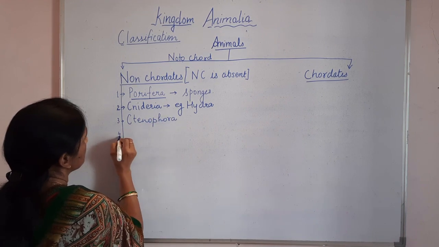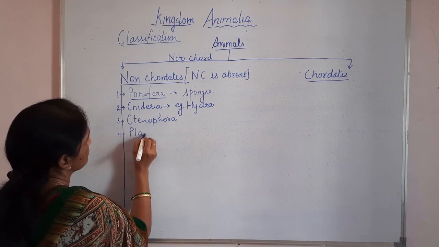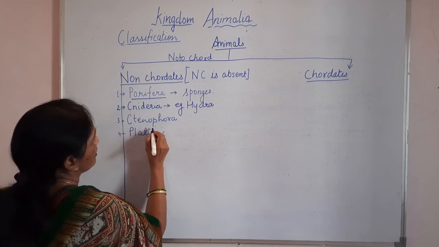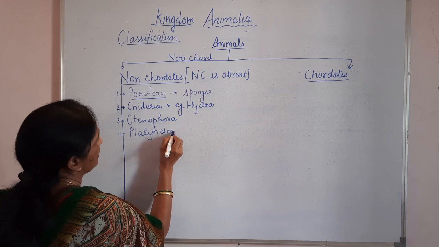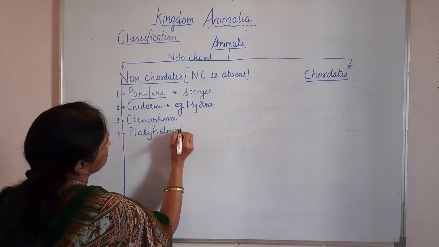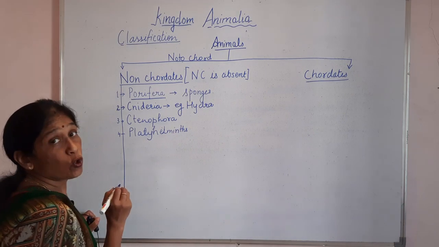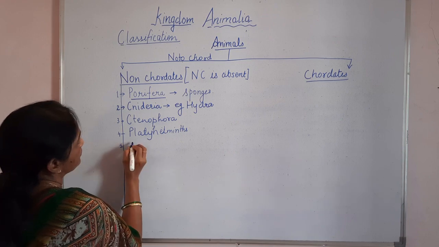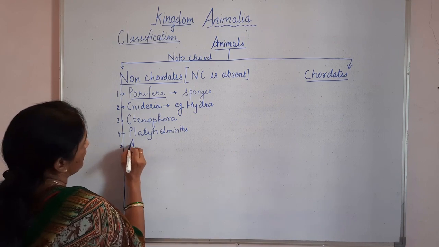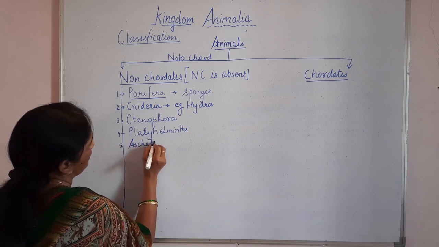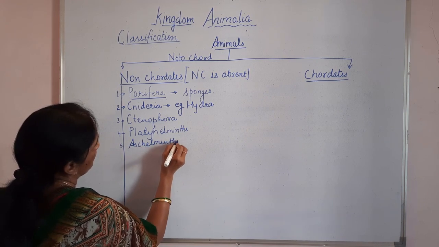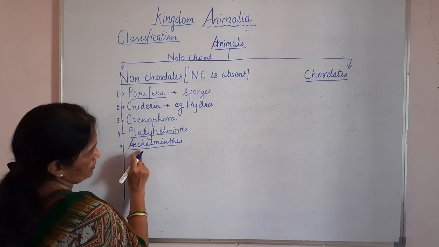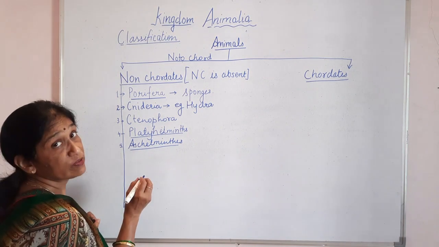Then the next one is Platyhelminthes. Helminths means worms, and this includes all the flatworms. Then the next one is Aschelminthes. These are commonly called roundworms, also called nematodes.